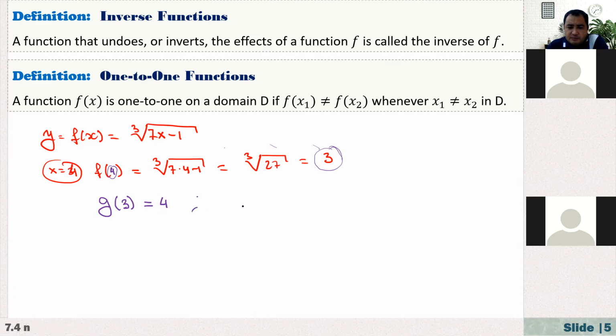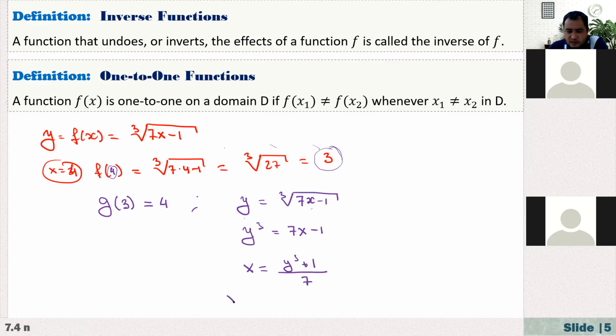So here, y is equal to cube root of 7x minus 1. That means if x is given, we find y, so now I need to express x in terms of y. To do this, for example, I just cube both sides. Here we have y cubed is equal to 7x minus 1. And from here, what is x? X is equal to y cubed plus 1 over 7.